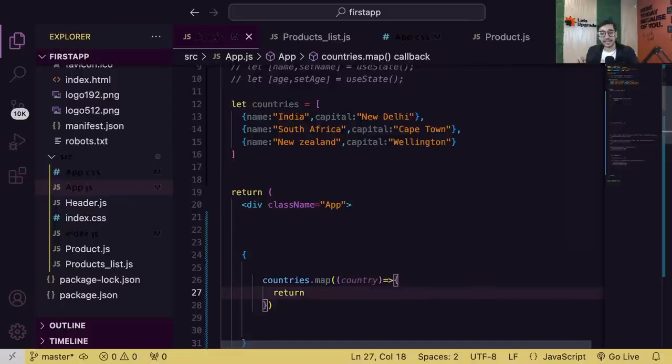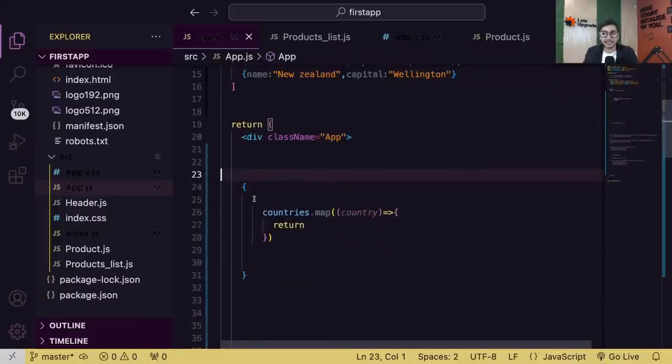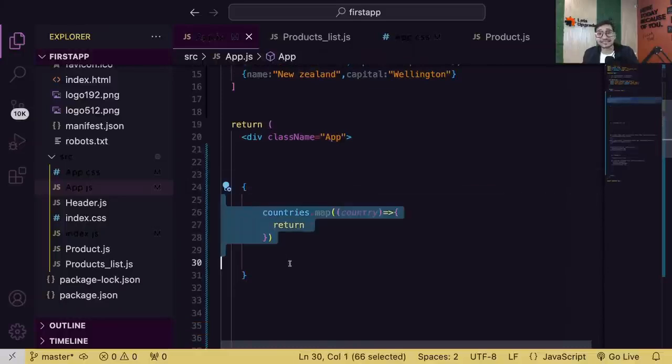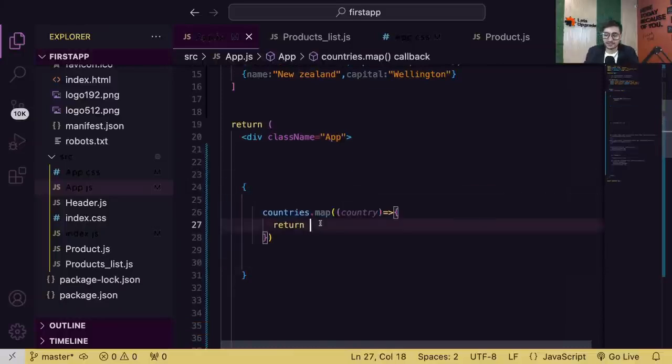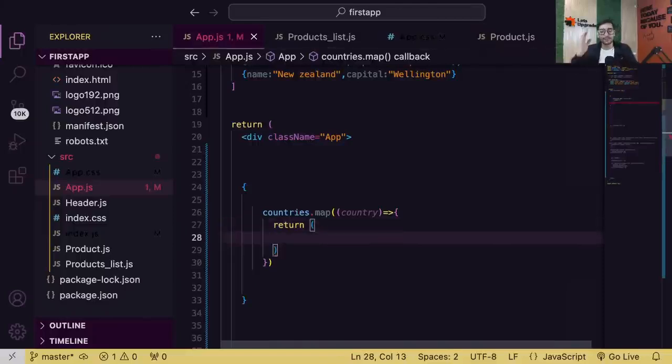So return, and again, I want to return some JSX. But guys, now remember, you are inside curly braces. So this is JS area. And inside JS area, if you want to write JSX, return, and here you can write JSX now. So basic logic. If you are inside JSX and you want to write JS, use curly braces. If you are inside JavaScript area and you want to write JSX, return something in the rounded brackets. That is the base idea, guys.